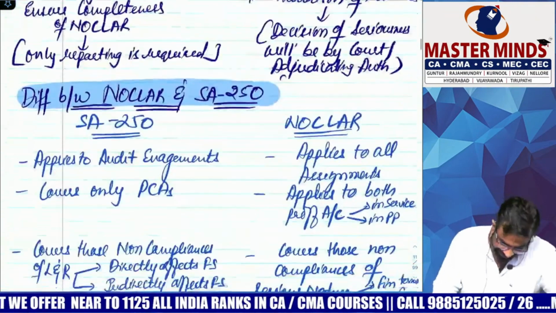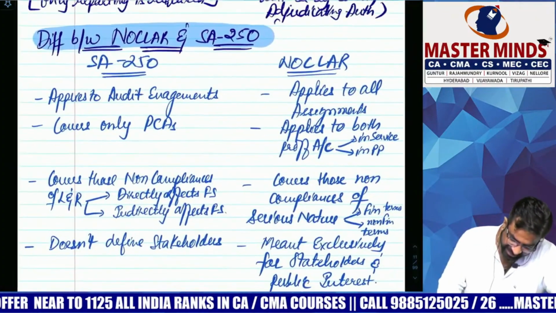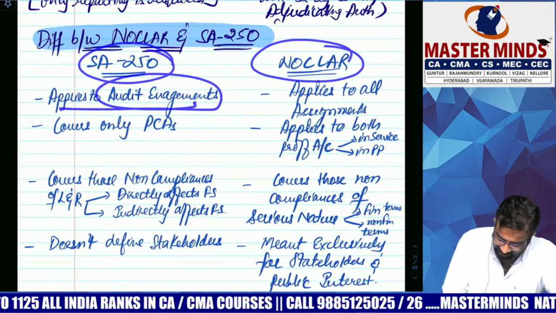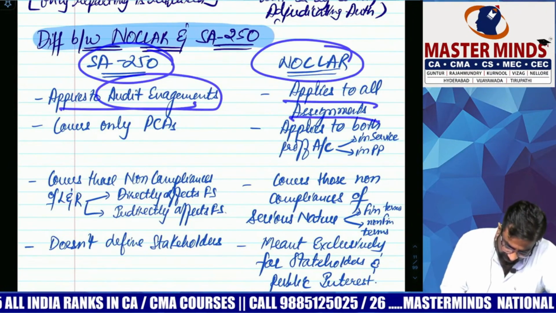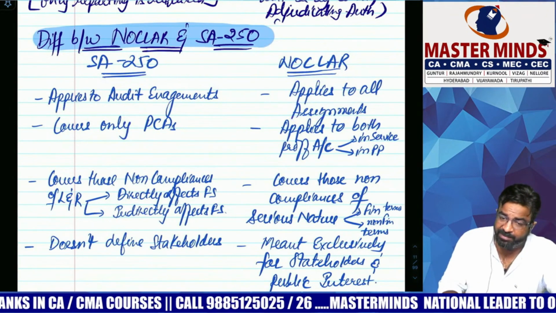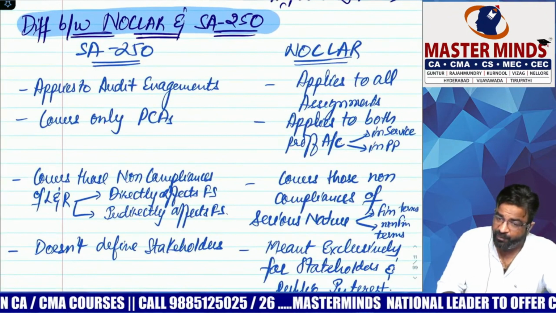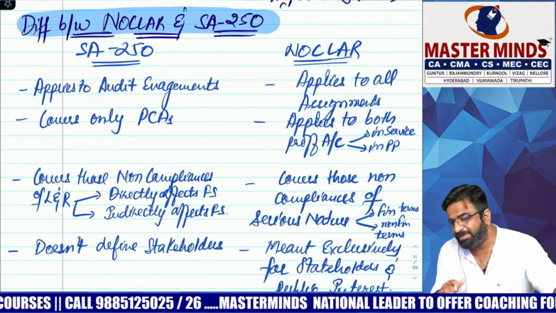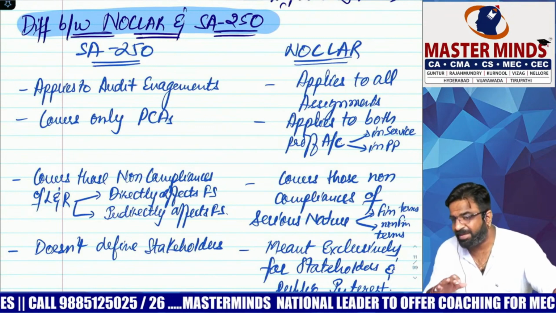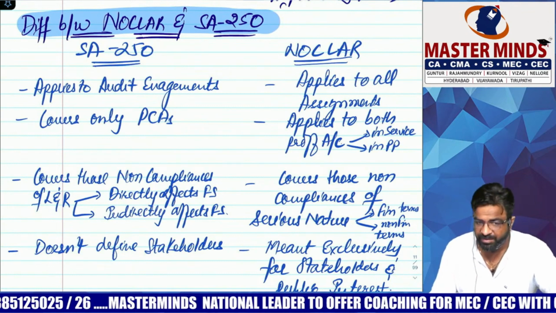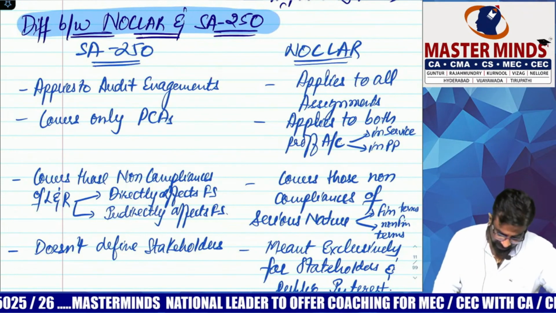Am I clear? And these are the differences I was telling you between 250 and Noclar. It applies to which engagements? Audit. Applies to all. Covers only what? Standards on auditing, what does that mean? If you are in practice, then only you will do the audit. But Noclar covers only PCAs or PCAs as well as non-PCAs? Members in practice as well as members in what? Service. Another difference.